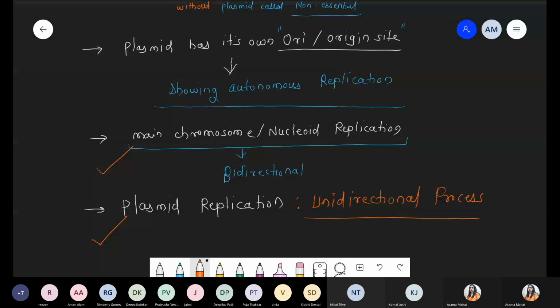Now we are taking the types of plasmid quickly. Nucleoid is bidirectional because the strands are used in the opposite direction. Pratyusha, why are these bidirectional? Even the entire replication process is bidirectional. Take a prokaryotic cell or a eukaryotic one, because there is a formation of the Y-shaped replication fork.